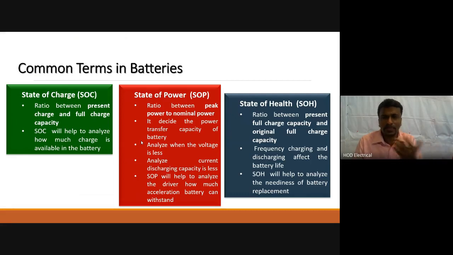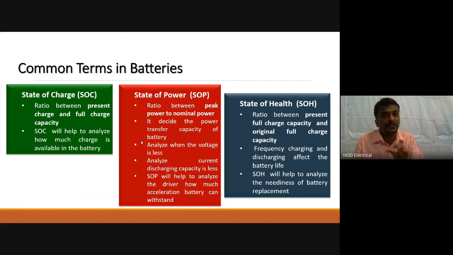Sometimes you can see in our mobile phone also, once we charge it, within a short span of time, the battery will discharge completely. So immediately what we will do, we will replace the battery. So state of health is like that: as we are charging and discharging many times, automatically the battery life will spoil. It will reduce. So the state of health will help us decide when we can charge the battery, when we can replace the battery.